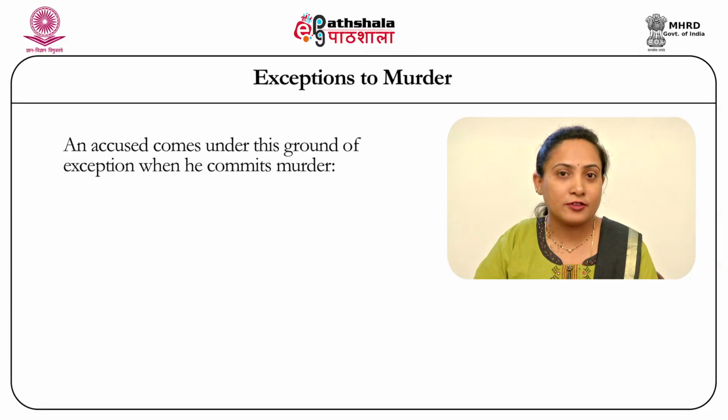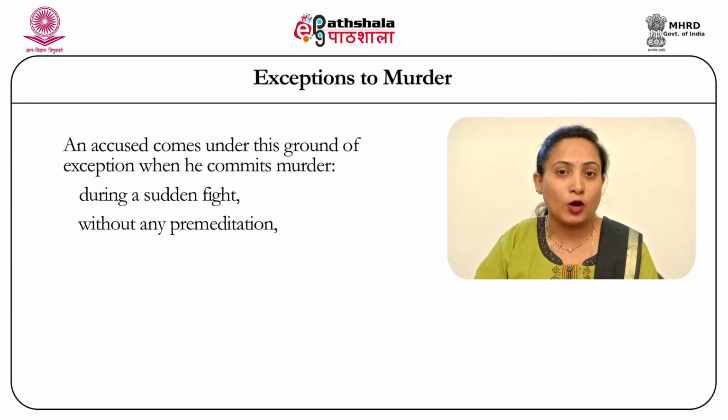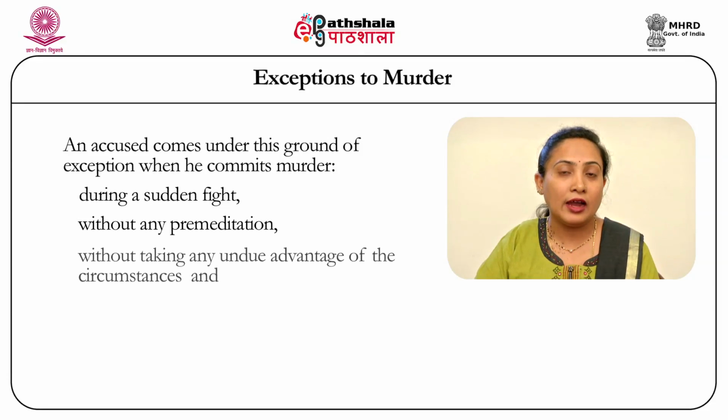An accused comes under this ground of exception when he commits murder during a sudden fight, again not being one which is pre-planned by the parties to the fight, and this is something that is done by the parties without any premeditation, that is, the accused had not pre-planned the offence or its commission. That is also a case which would fall under this ground of exception provided the accused also proves that he has not taken any undue advantage of the circumstances.